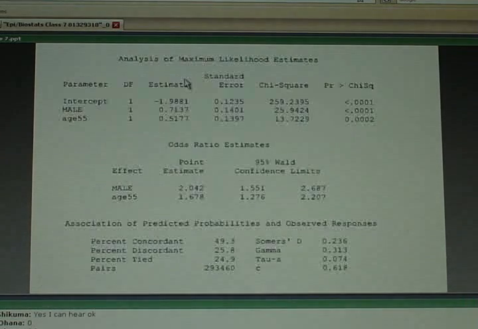So if I fit this model, here's what my results are going to look like. My coefficient value is minus 1.98. The coefficient of male, the B1 term, is 0.7137. That's different from what we had before, when we had just the risk factor male in the model, because now I have another factor in the model, age 55. Its coefficient is 0.5171. I can take the coefficient of male and the coefficient of age and turn them into odds ratios. The number 2.04 is talking about the effect of males versus females on your risk of getting coronary heart disease, controlling for age, saying men have twice the odds of getting disease than women do.